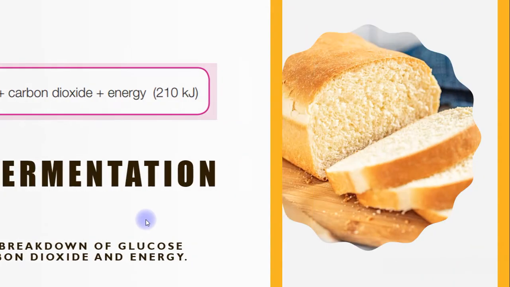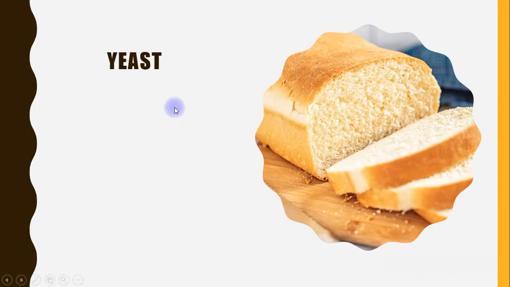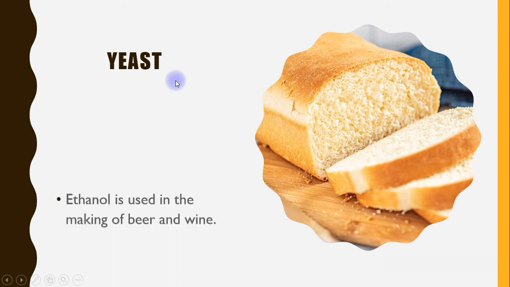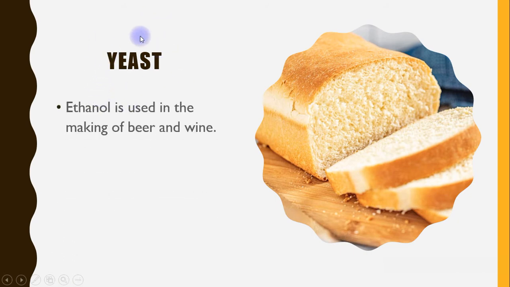Let's go to the examples of alcohol fermentation. Yeast is one of the microorganisms. The fermentation of yeast will produce ethanol. Ethanol is used in the making of beer and wine.